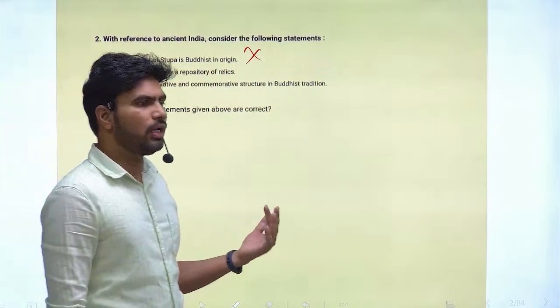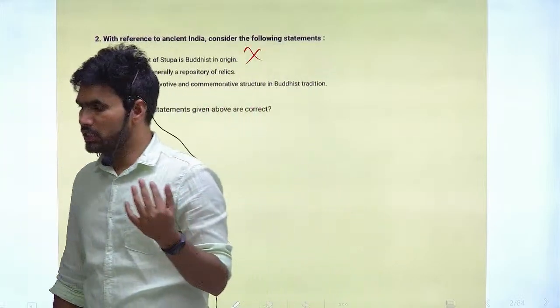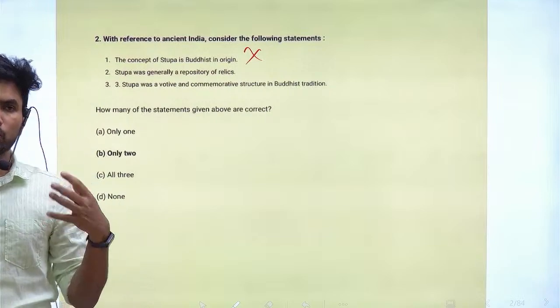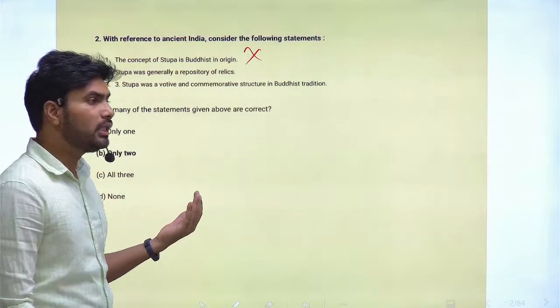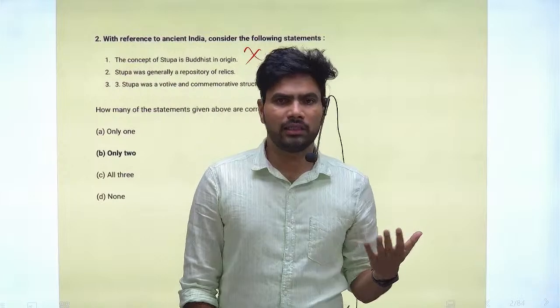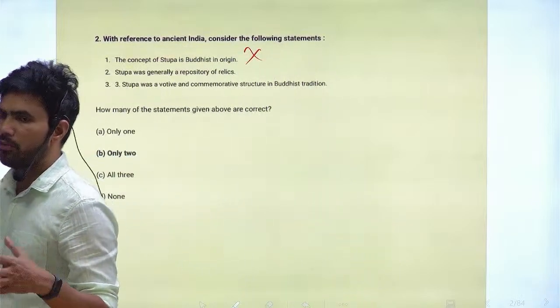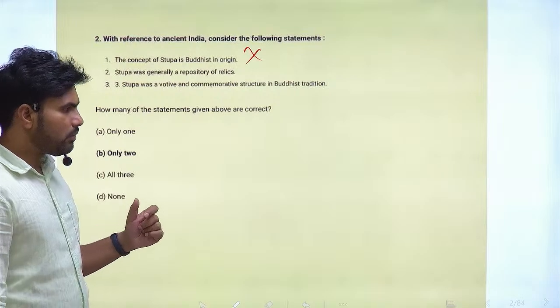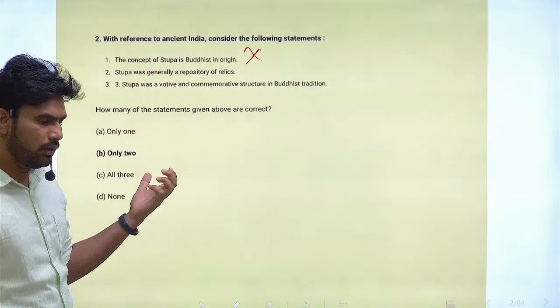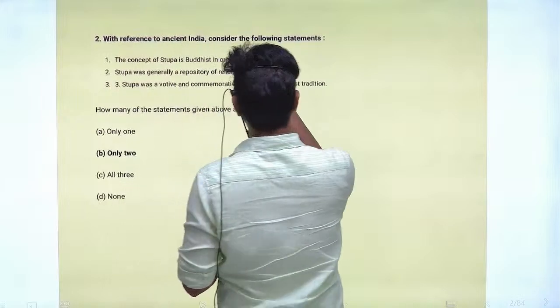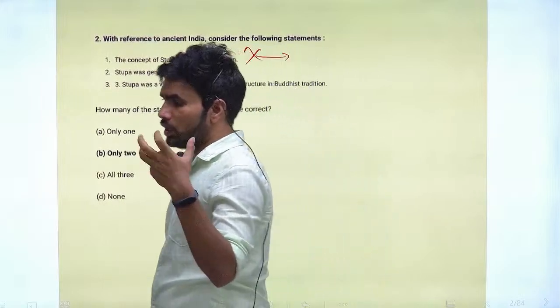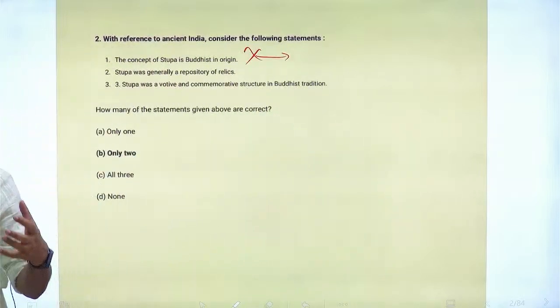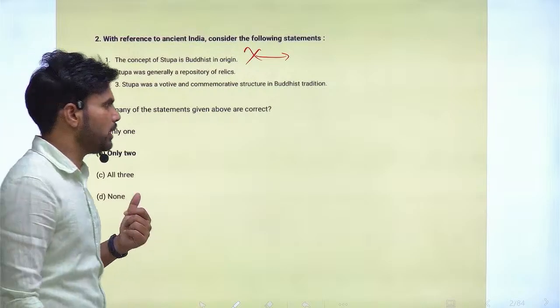Apart from that, one estimation says that almost 60 movements were started against these rituals and sacrifices practiced in the later Vedic society. So the concept of stupa came from one of those rebellious movements.